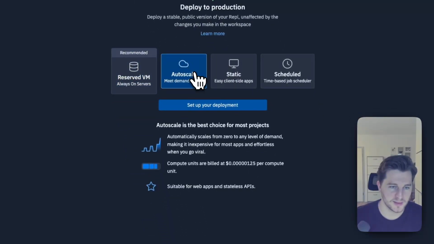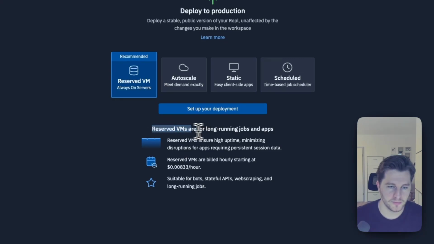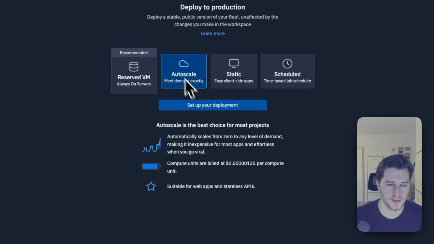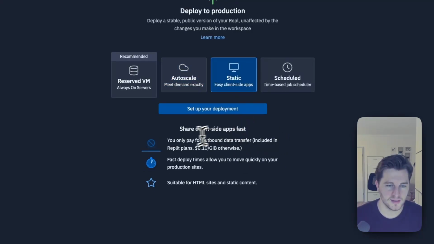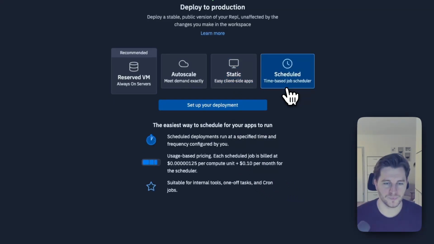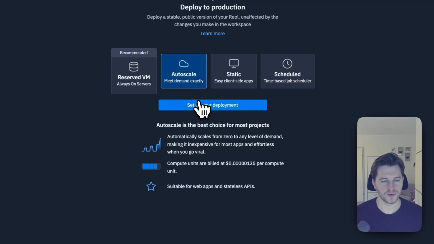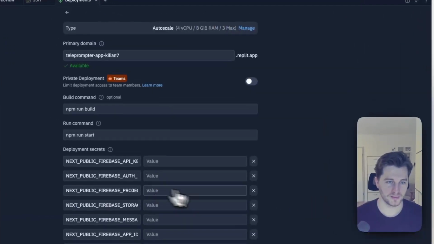Meet demand exactly. So maybe this is like a more reserved VMs are for long. Oh, okay. Autoscale is the best choice for most projects. That sounds more like something that we would need. Static, you only pay for outbound data transfer, suitable for HTML static content. Yeah, I mean, it's not static, right? Scheduled. Let's go autoscale. I think autoscale is the way to go. I think we can go with that for now.